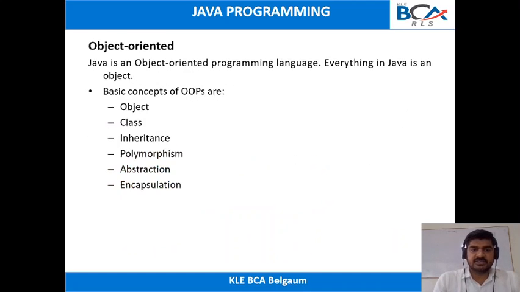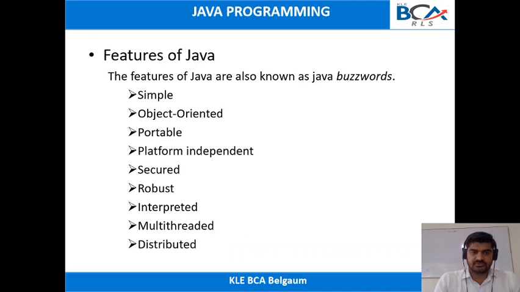Once again, we will just go through the features. Java is simple because it uses the syntax of C++, as well as avoiding pointers. It uses automatic garbage collection. That is the reason Java is simple. Java uses object-oriented concepts like object, class, inheritance, polymorphism, abstraction. So these are the concepts of Java.